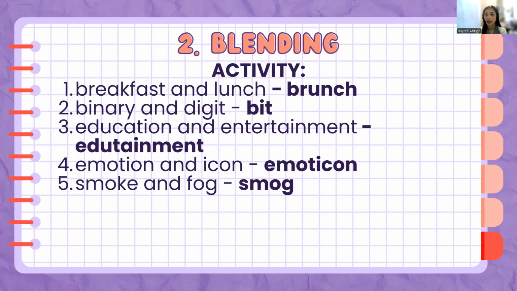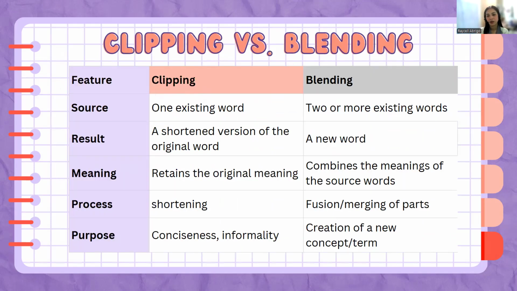It's blending. Now, following blending, we have what we call, okay, before we go there, let's compare hand in hand clipping and blending, depending on the different features that we have here. Clipping came from only one existing word.